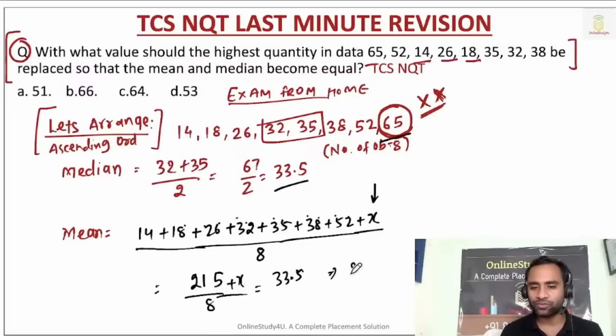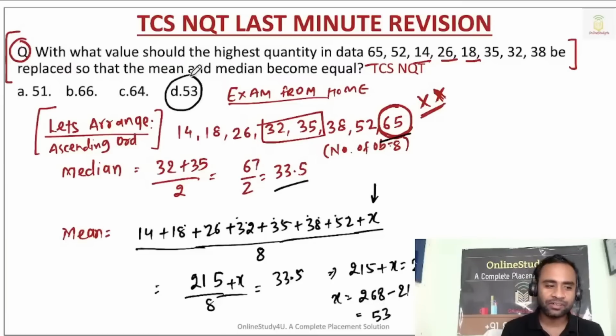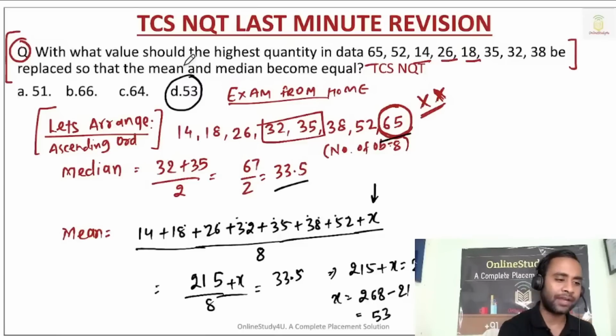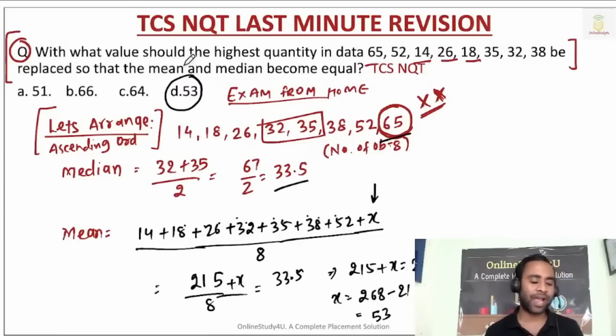So just multiply. 215 plus x will be equal to 268. So x will be 268 minus 215, which is equal to 53. So 53 is the correct answer for this particular problem, and no one has given the answer.